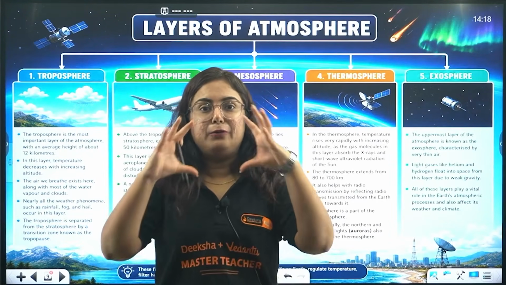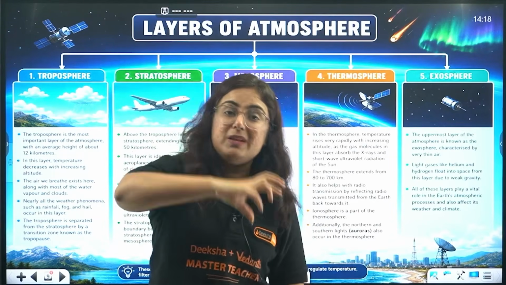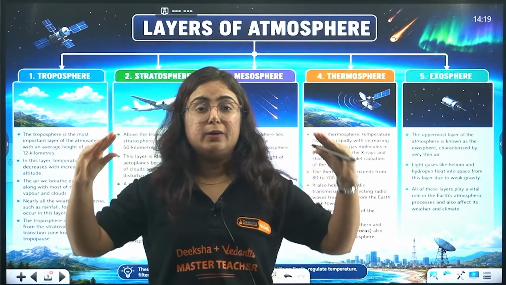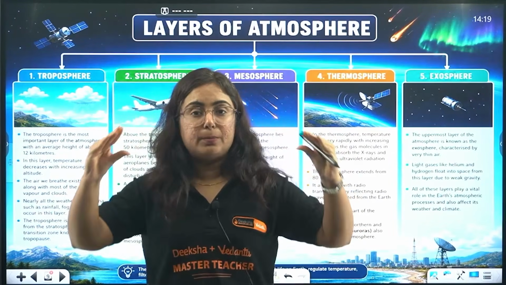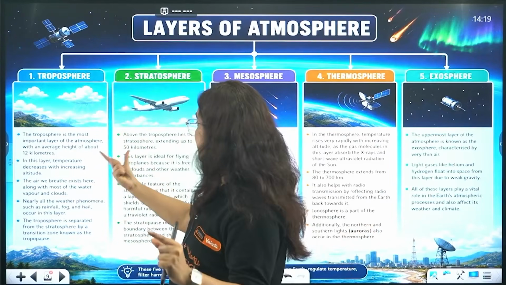You know that the width of this troposphere will be so much at the equator. And when you reach the pole, the width decreases. Keep this in mind. It is one of the most important layers.